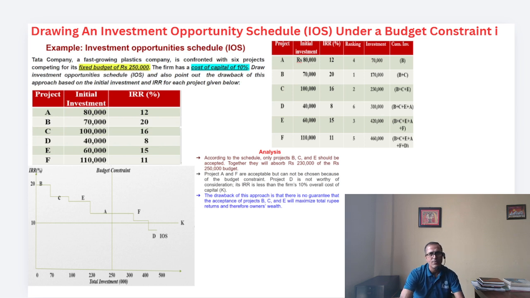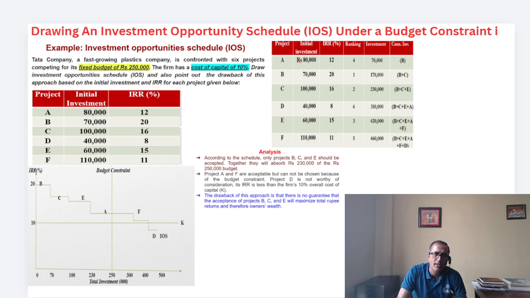So what about the other projects? Look at the term. That means we have to rank them. Which project are you going to rank first? As I discussed earlier, project B provided you the 12% internal rate of return, which is higher than the cost of capital, and among all projects it has the highest internal rate of return. So we see that this is rank 1. Then the second one is rank 2. Similarly, rank 3, rank 4, rank 5, and lastly rank 6.